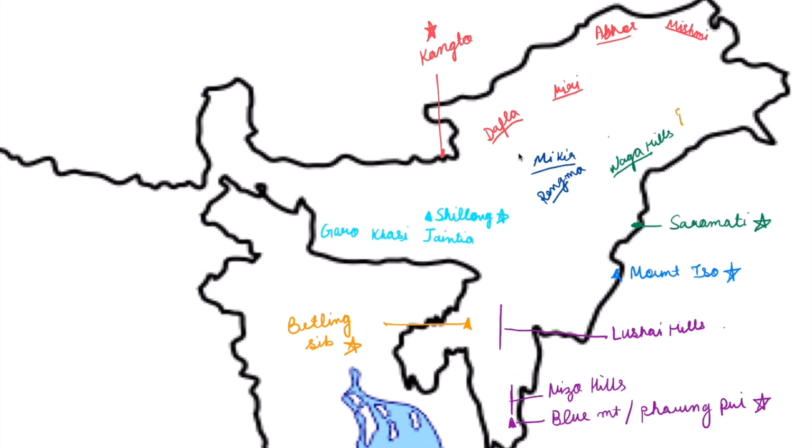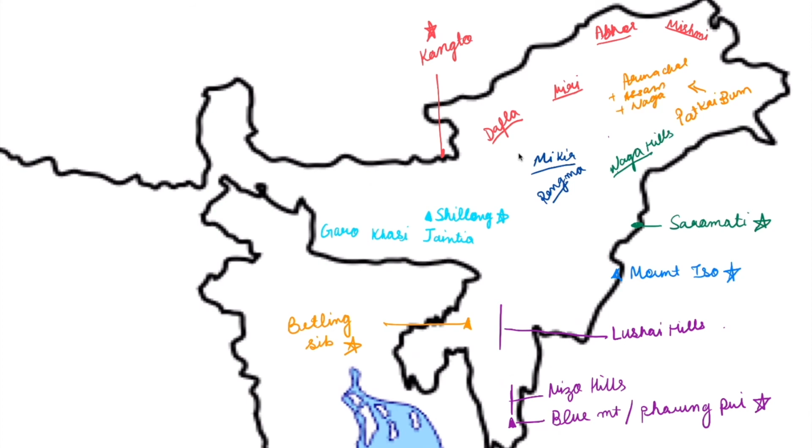So right here, Patkai Bum. So this falls under 3 states: Arunachal plus Assam plus Naga.